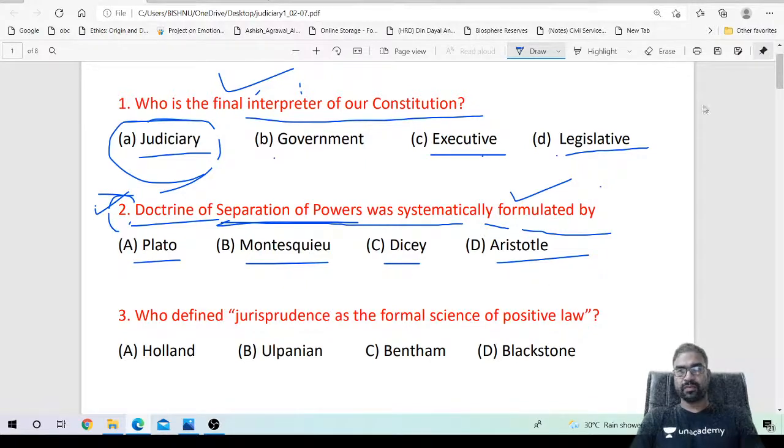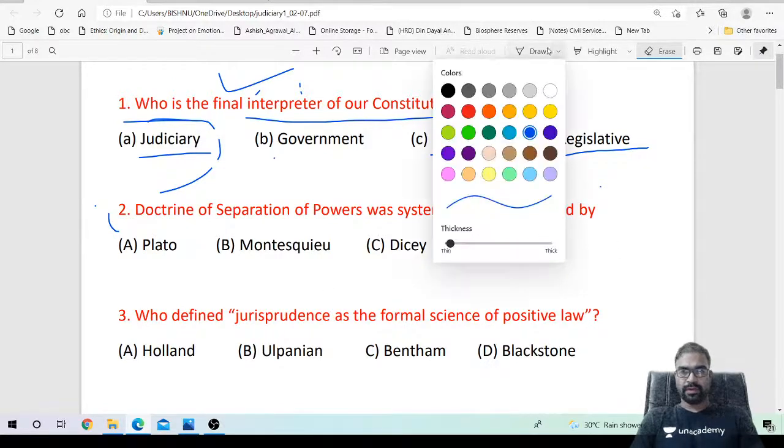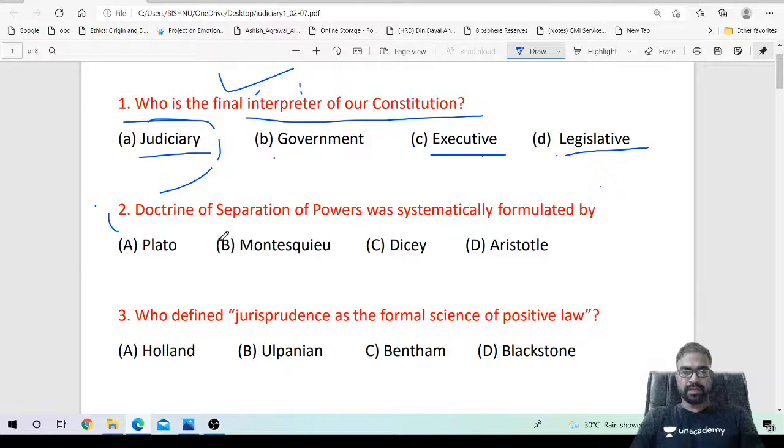Question number 2: who gave the theory of separation of power? The separation of power was given by Montesquieu, right? Montesquieu gave it systematically. The separation of power was formulated by Montesquieu.